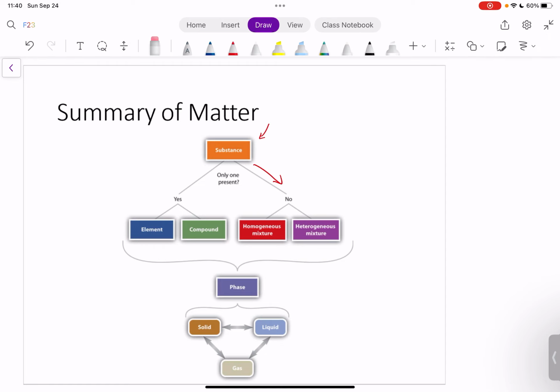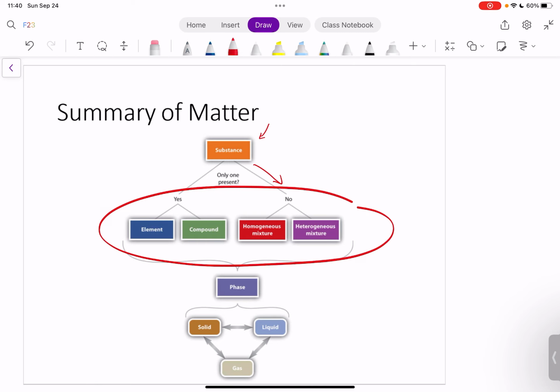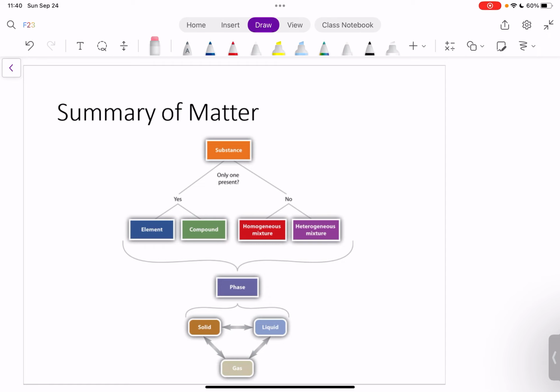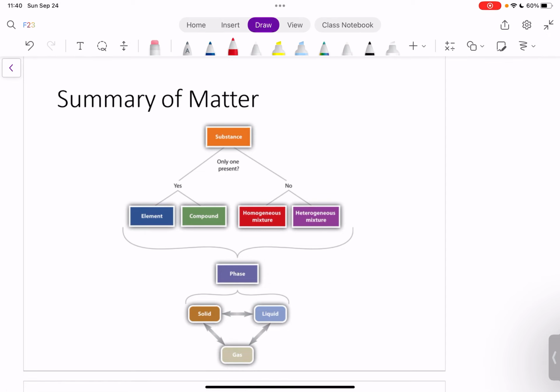All of these different types of matter can change phase, and when we have different types of phases, we have solids, liquids, and gases.